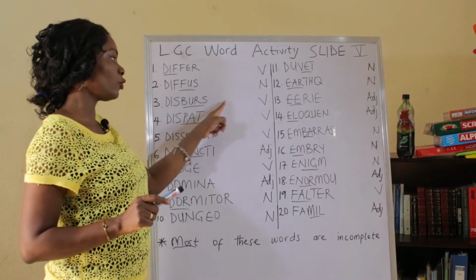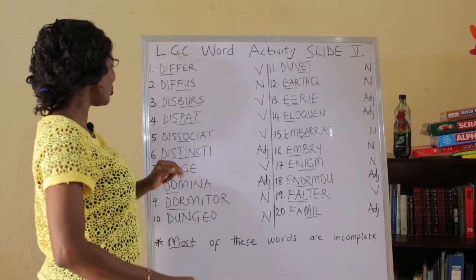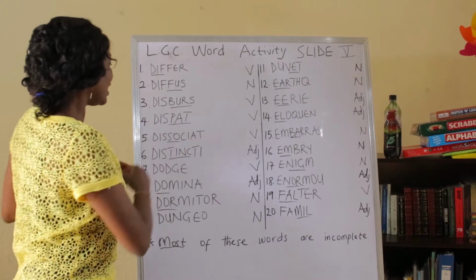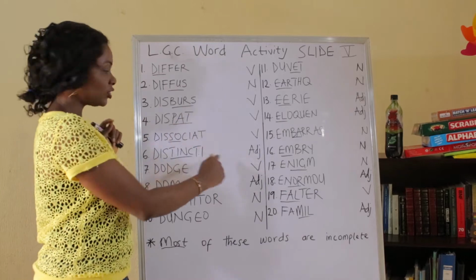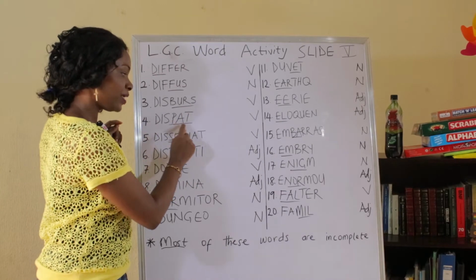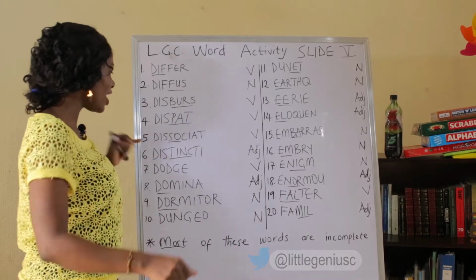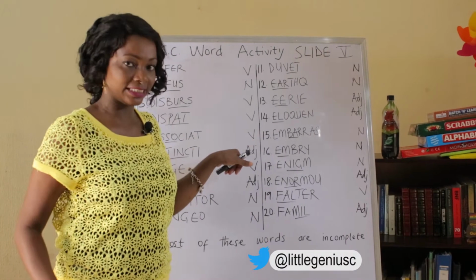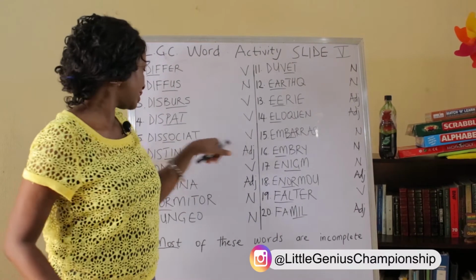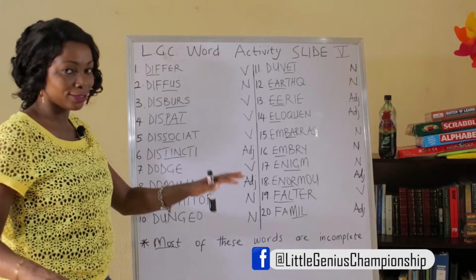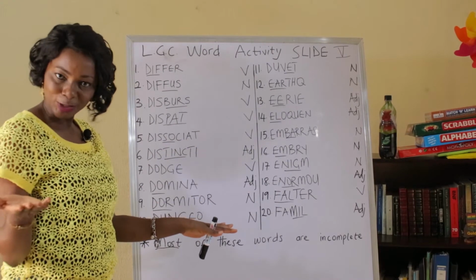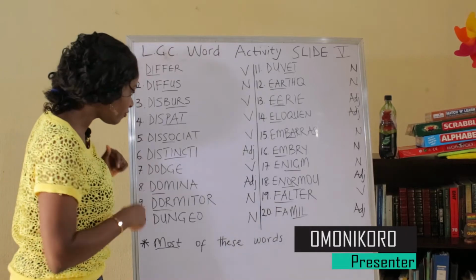This is a verb, it is disperse. Yes, it is a verb. So it has an E here. That is great. This is a verb, it is dispatch. Remember the word patch? A patch, dispatch, C-H, D-I-S-P-A-T-C-H. That is correct. Dissociate. It's a verb. You add an E right here and you're good to go. Right? Are you with me? That's correct. That's great. That's wonderful.